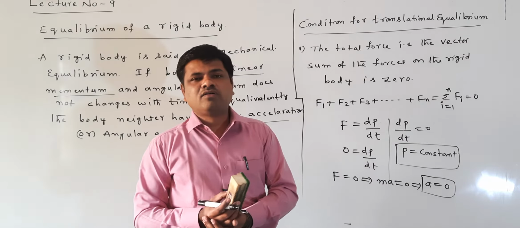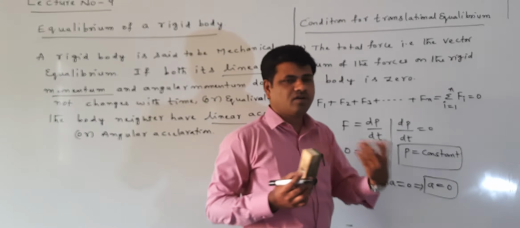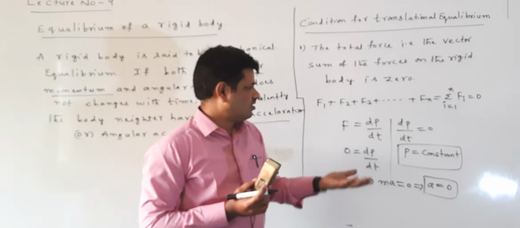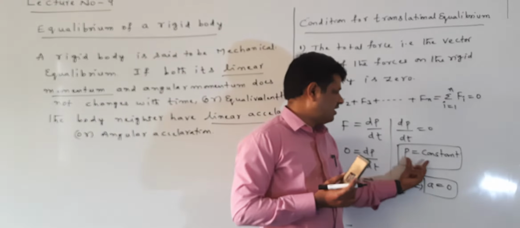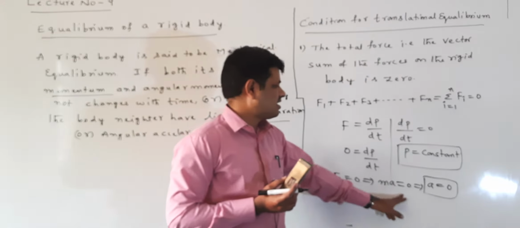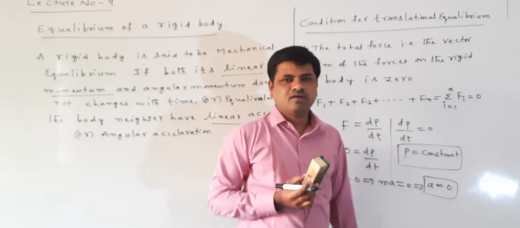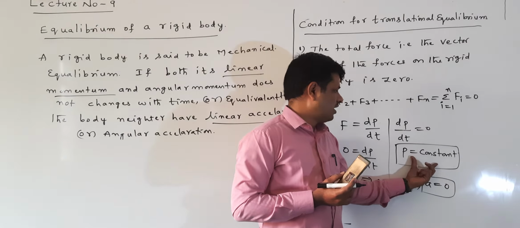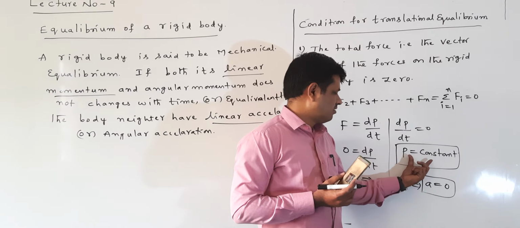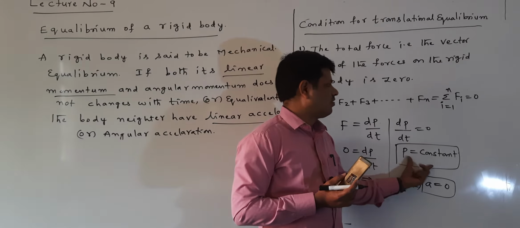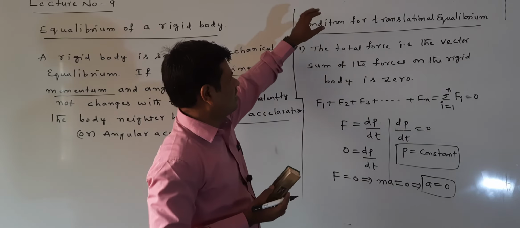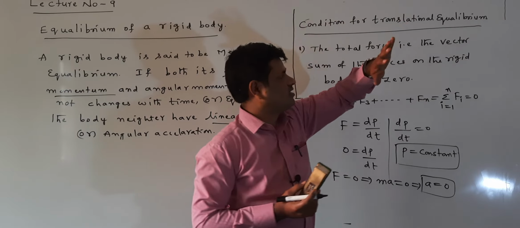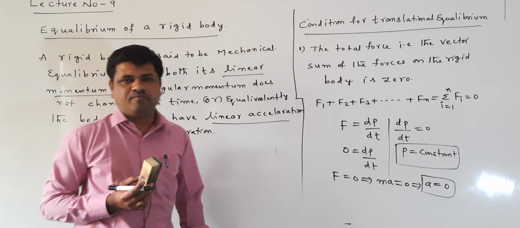When this is 0, the total force is 0, the linear momentum is constant and the acceleration is 0. Acceleration 0 or constant total momentum is called the condition for translational equilibrium.